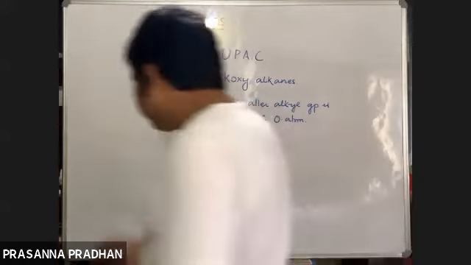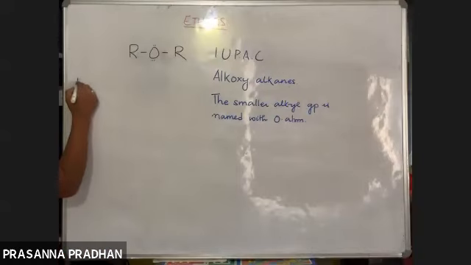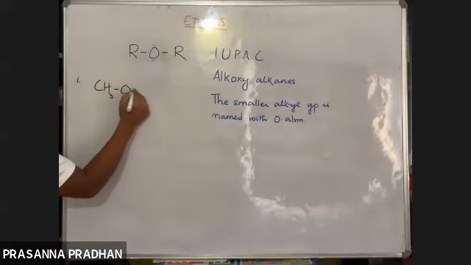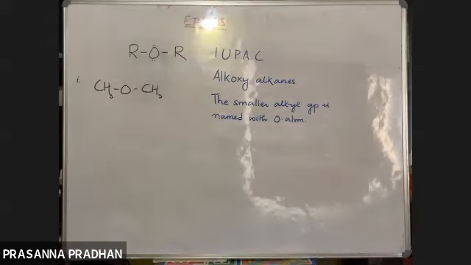So let us do a few problems related to this IUPAC nomenclature. Number one, what would be the name of this ether? In this case, both the alkyl groups are the same. If both the alkyl groups are similar, these are known as symmetrical ethers. So any one can be named as the alkoxy.